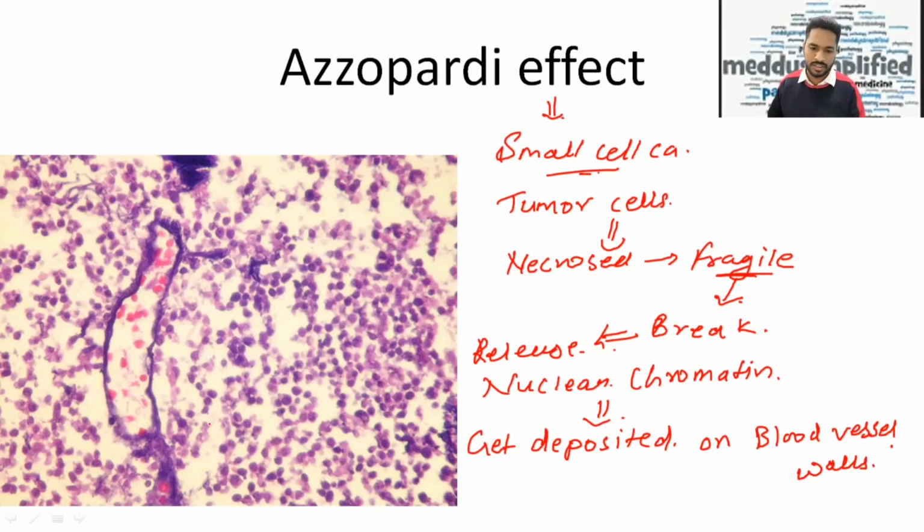Okay, so you can see here we have RBCs, right? So these are RBCs. These are the fragile tumor cells which are getting deposited on this blood vessel's wall, right? So this is called the Azzopardi effect seen in small cell carcinoma of lung.